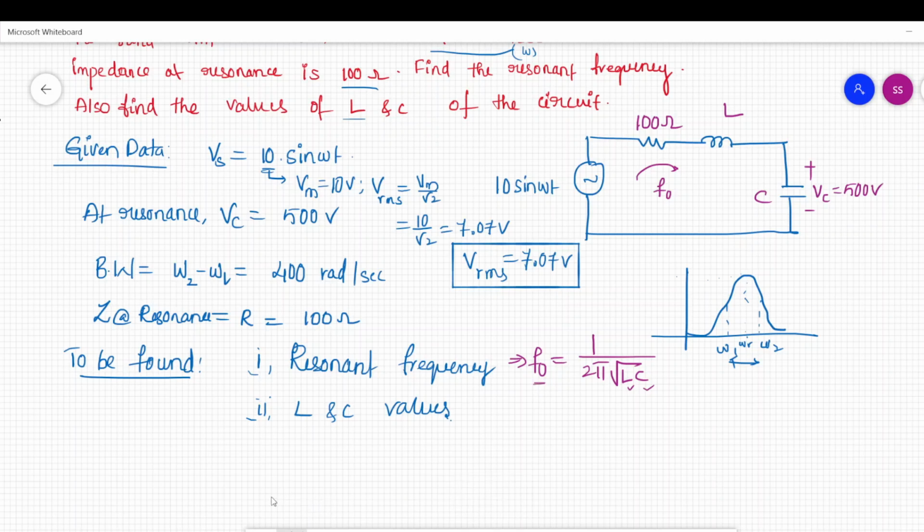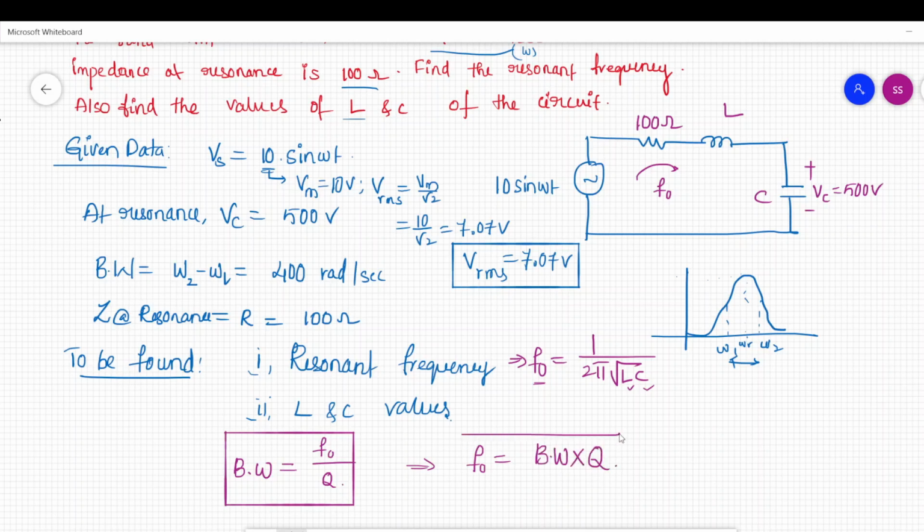So how can we find the resonant frequency? We are given the bandwidth. If we can find the bandwidth, we can find the resonance frequency by relation. Bandwidth is resonance frequency by quality factor, or quality factor equals resonance frequency by bandwidth. From this expression we can derive resonance frequency equals bandwidth into quality factor, right? We have the bandwidth, that is 400 radians per second, but we need to derive the quality factor here.